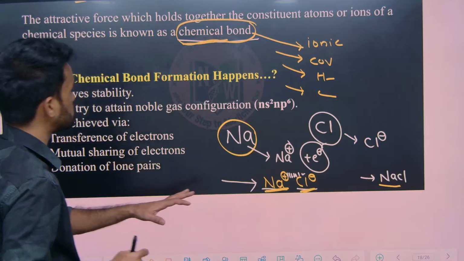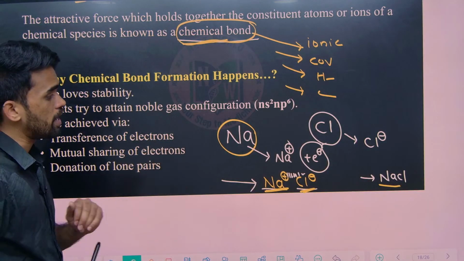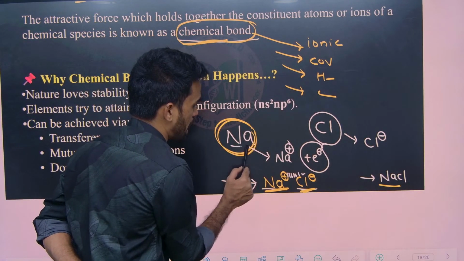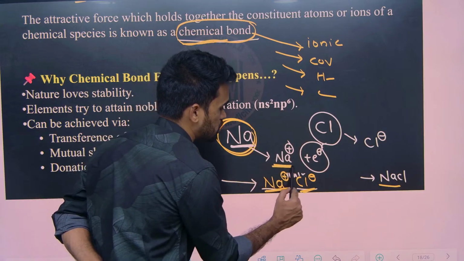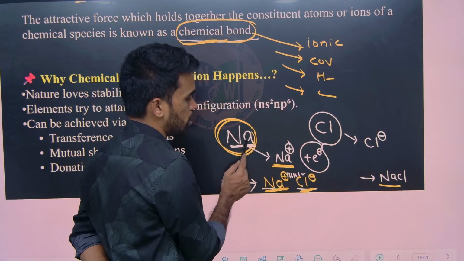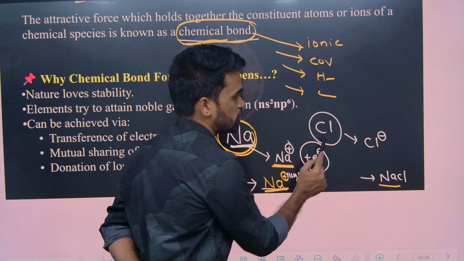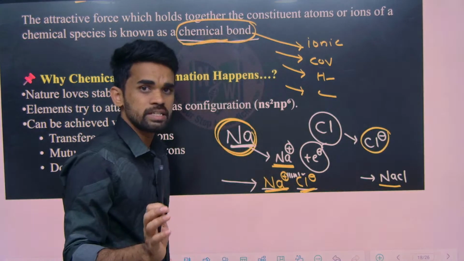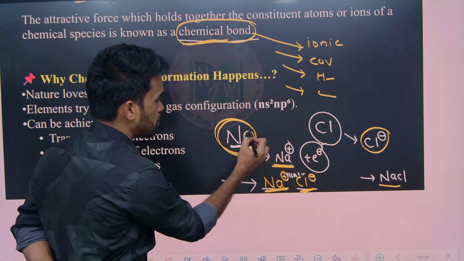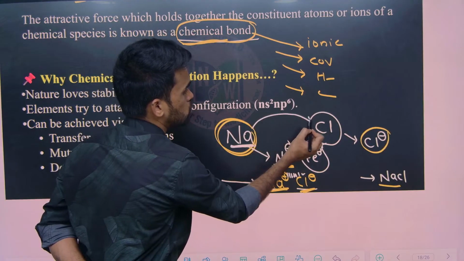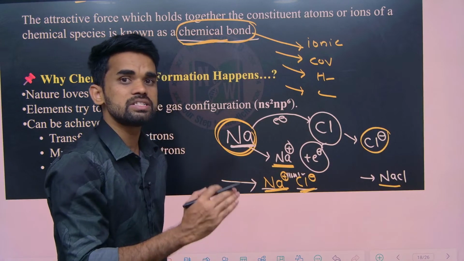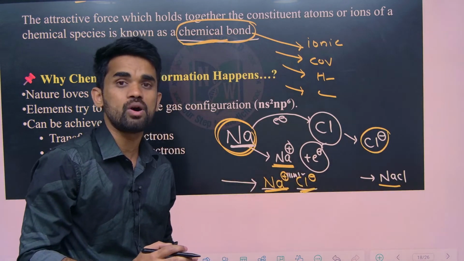Now, this is about ionic bond formation. How is an ionic bond forming? Once again, look at this: one atom loses its electron and becomes positively charged. This is called a cation. The electron lost by sodium is taken by the chlorine atom, therefore it becomes an anion. So complete transfer of electron takes place from the sodium atom to the chlorine atom. This electron transfer results in the formation of an ionic compound. What type of bond? Ionic bond.